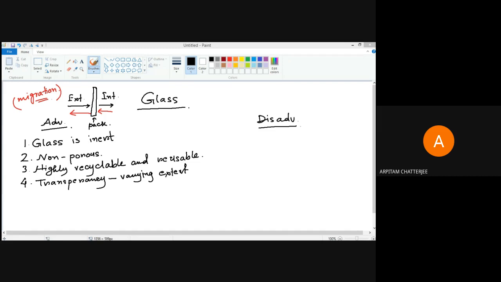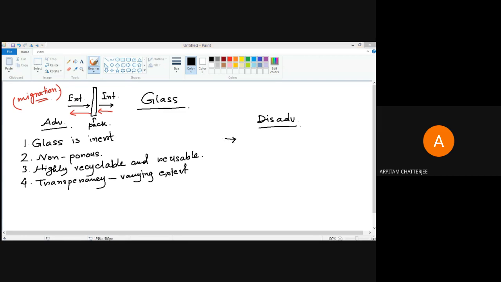Okay, so to protect it from that, at the same time, the same way as Shagorika told very correctly, you also need to see how much is left. So it has a degree of both transparency as well as opaqueness. Okay, so these are some of the major advantages of glass, but glass has a lot of disadvantages also.